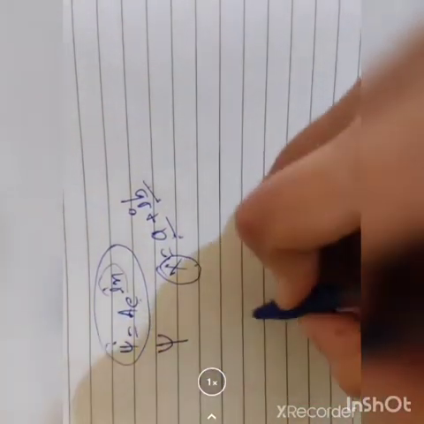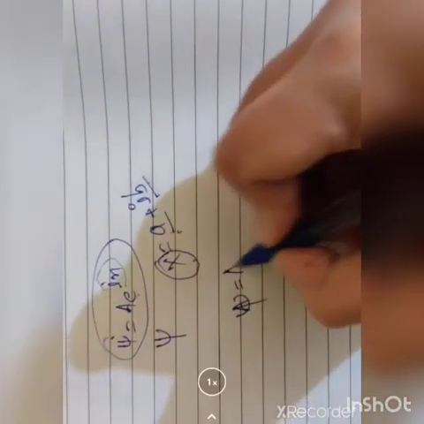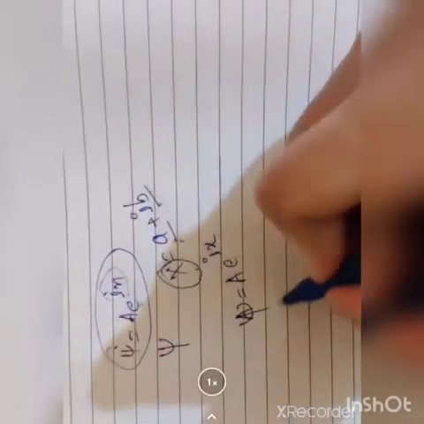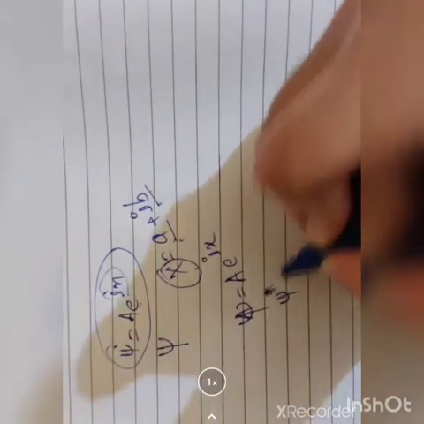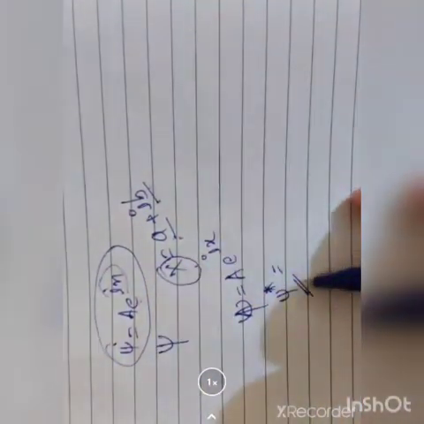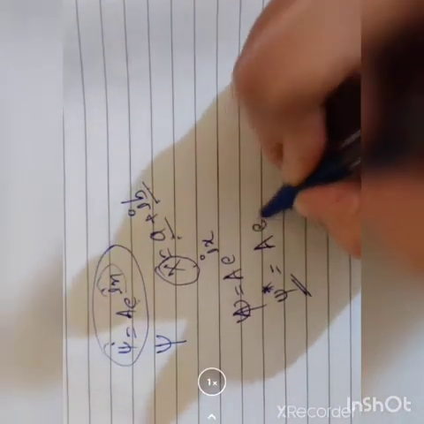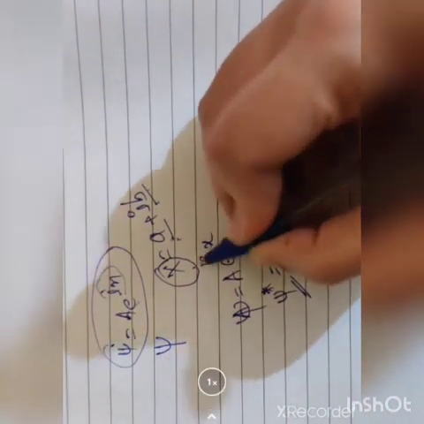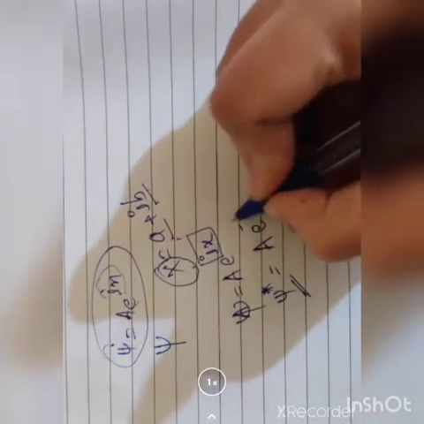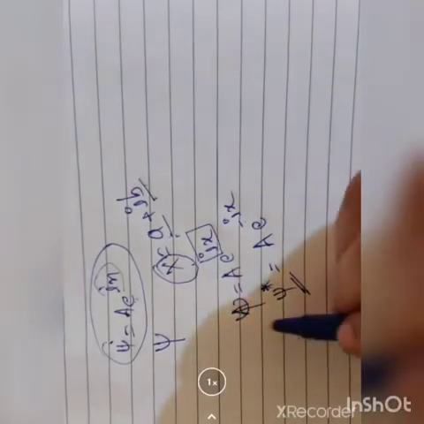What is meant by complex? Psi is equal to A e raised to ix. Then the complex conjugate is psi star. Remember the notation of complex conjugate, which is psi star. A stays as it is, because A is a constant, and in e raised to, where you see i, that term becomes negative.